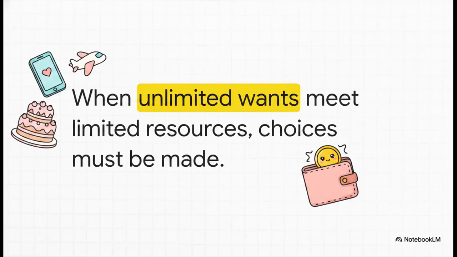Let's bring this down to earth for a second. Think of a typical Indian household budget. On one side, you've got unlimited wants, maybe the desire for a new smartphone, a family vacation, upgrading some home appliances, or even just eating out at nice restaurants. But on the other side, you have a fixed monthly income. That income acts as the limited resource. That friction, where unlimited wants crash into limited resources, forces families to make some really tough choices. They have to prioritize. And that act of choosing, that is economics in its absolute purest form.